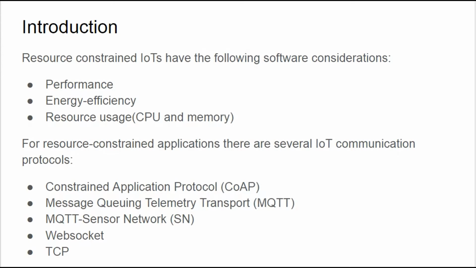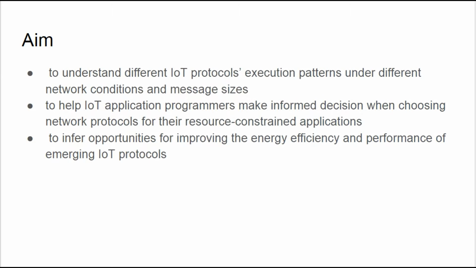The protocols we are going to be considering are Constrained Application Protocol, Message Queuing Telemetry Transport protocol, MQTT Sensor Network, WebSocket, and TCP. In this paper, we aim to analyze how different protocols behave under different network conditions and with different message sizes.